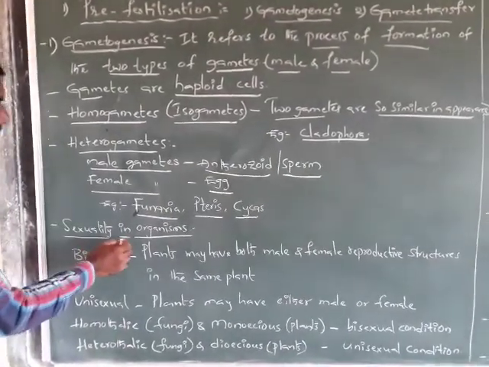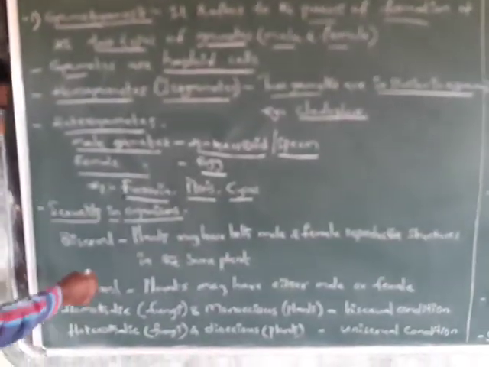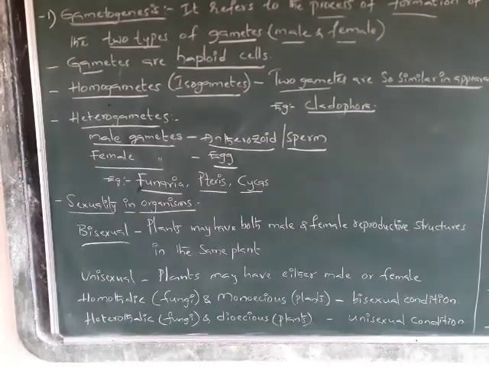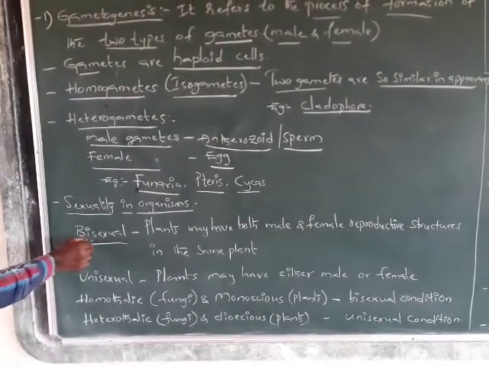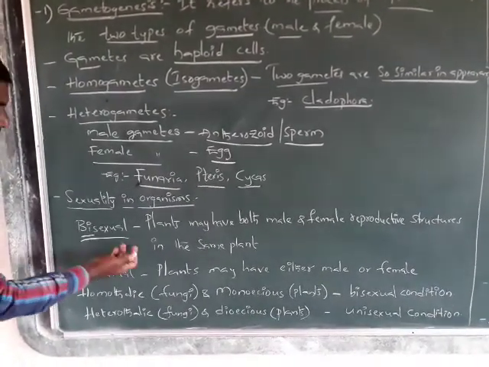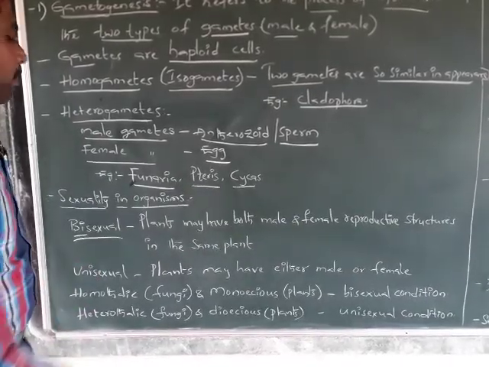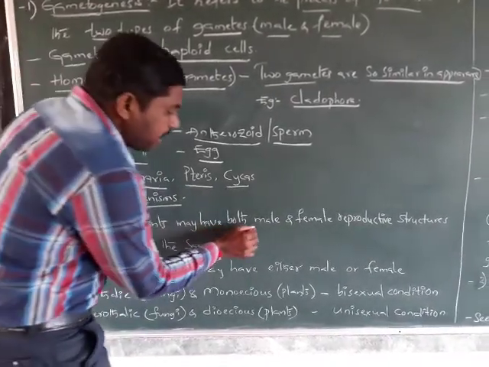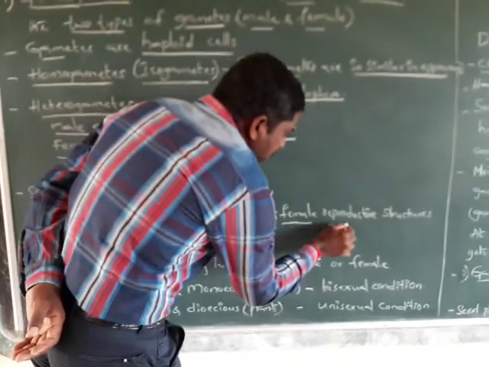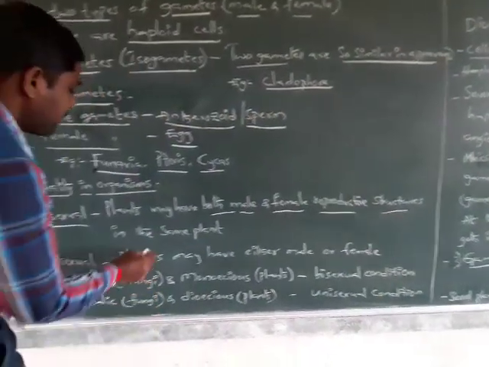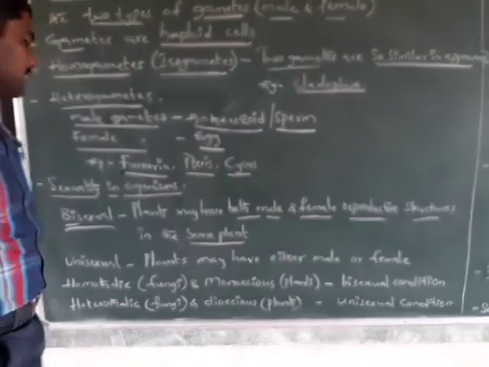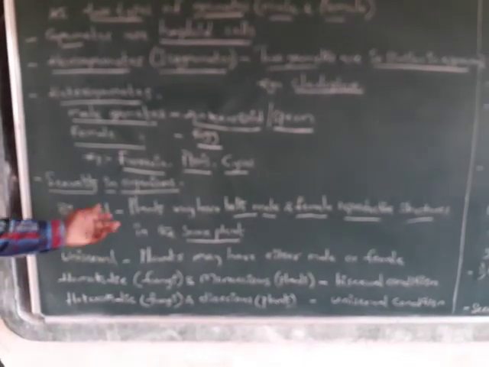See, regarding sexuality in organisms, we have to discuss some terms. Bisexual: bi means two sexual organs. Plants may have both male and female reproductive structures in the same plant. That is called a bisexual plant.